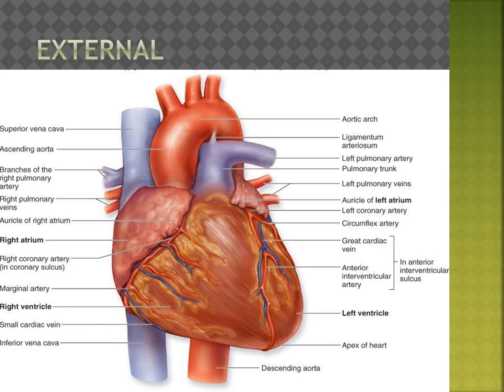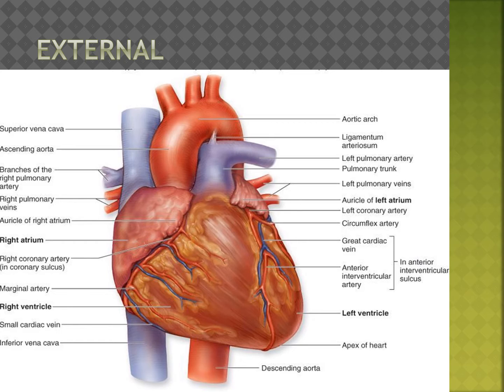Now it comprises 4 chambers. How many chambers? 4 chambers. What are they? Right auricle, left auricle, right ventricle, left ventricle. Atria and ventricles differ on the following aspects.